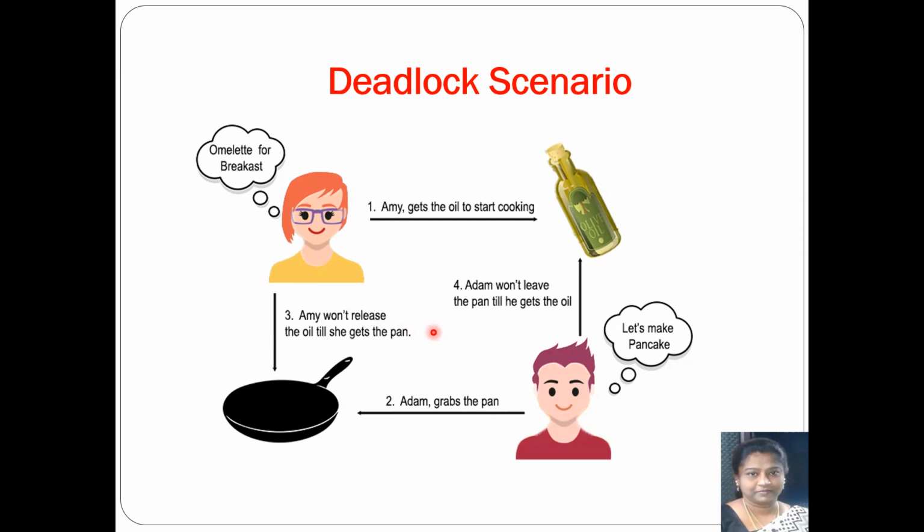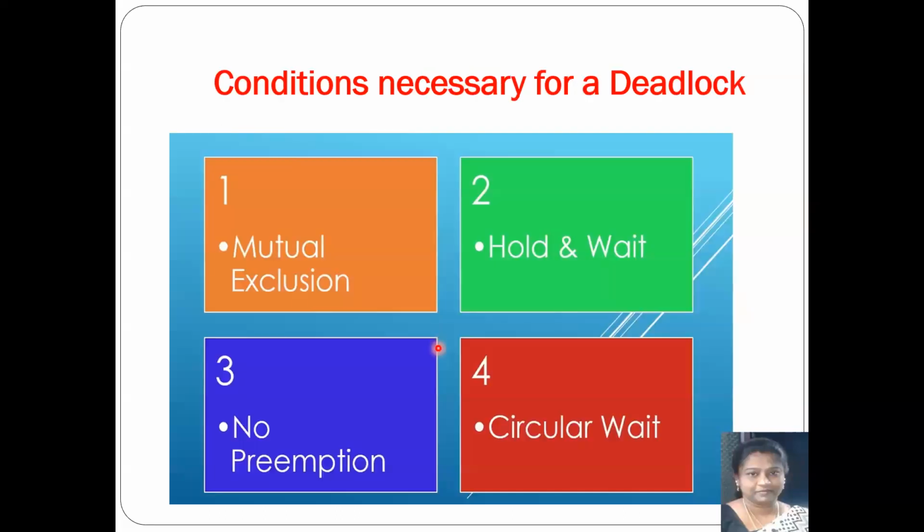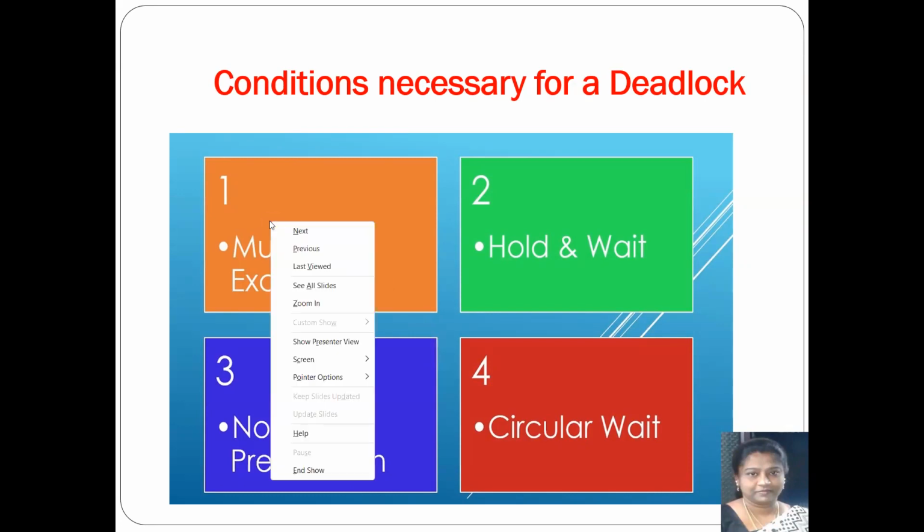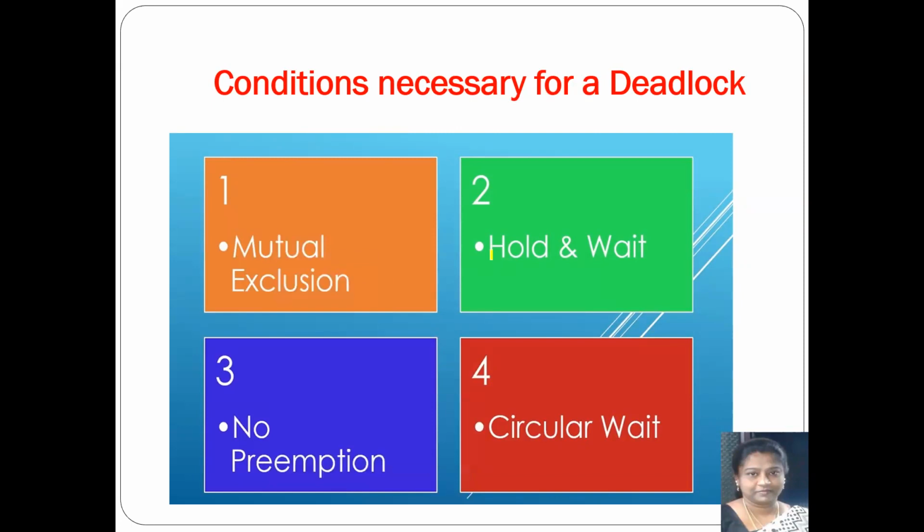So I hope you're able to clearly understand what a deadlock means. Therefore, now we proceed to the conditions which are necessary for a deadlock to exist in a system. We have 4 conditions which are necessary for a deadlock. The first one is mutual exclusion, and the second one is hold and wait.